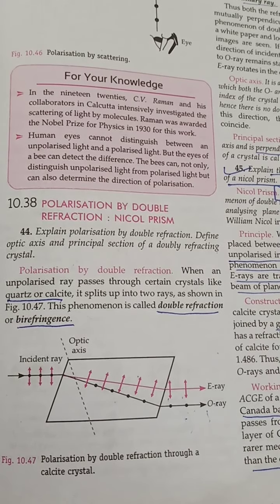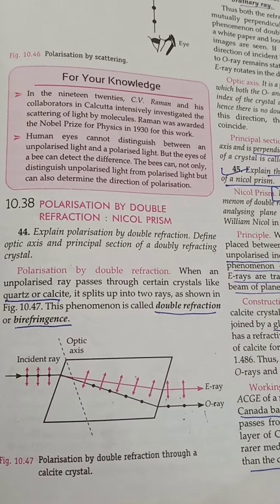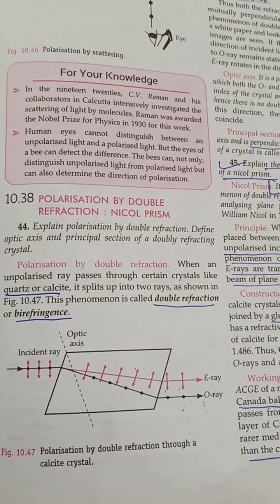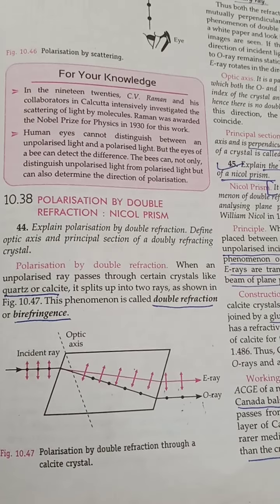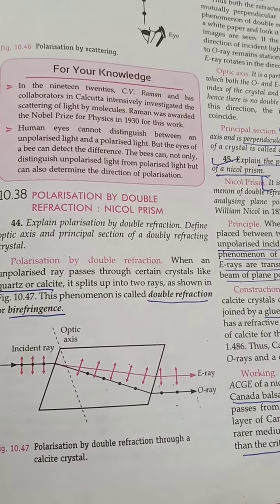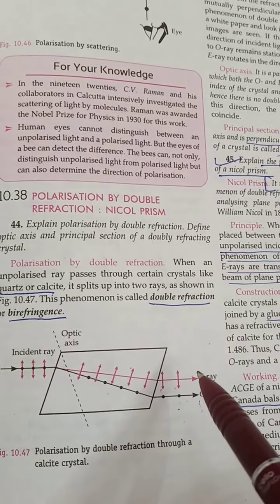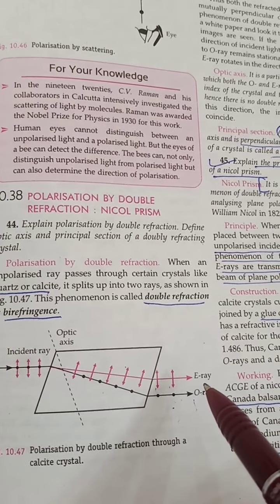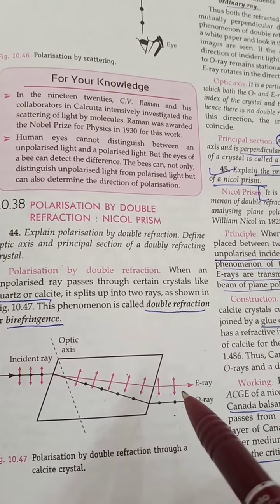Method is polarization by double refraction, that is Nicol prism. Polarization by double refraction: when an unpolarized ray passes through certain crystals like quartz or calcite, it's split into two rays, O ray and E ray. Here O ray is called ordinary ray because it obeys ordinary laws of refraction and has vibration perpendicular to the plane of incidence. E ray is called extraordinary ray, which does not obey laws of refraction and has vibration parallel to the plane of incidence.